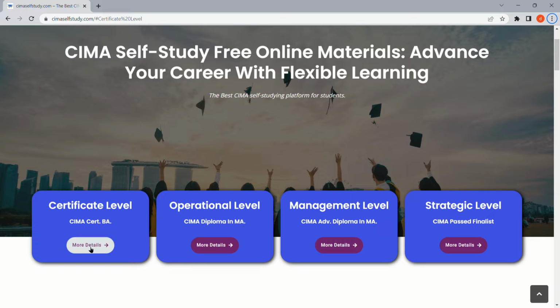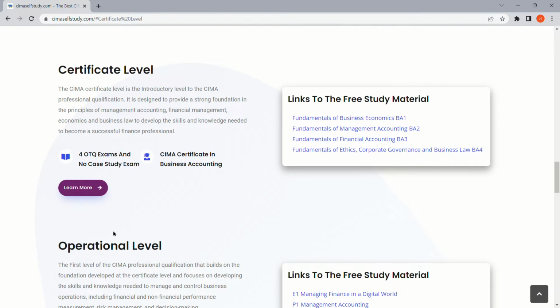I am going to click on this link, and it directed me to the content where all the necessary information about the certificate level is available. The certificate level is the introductory level to the CIMA professional qualification. The main thing to know is that this level is not considered a professional qualification level. This is the foundation level for the professional qualification levels yet to come.